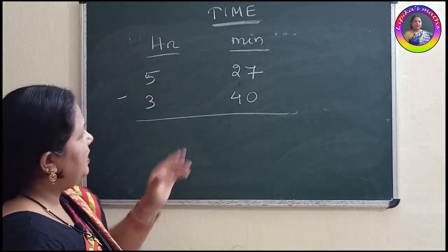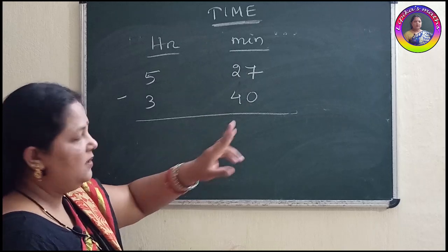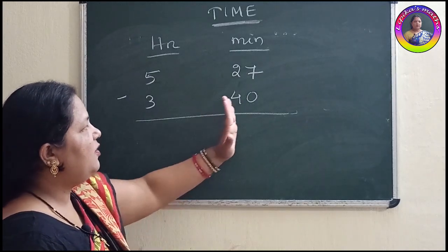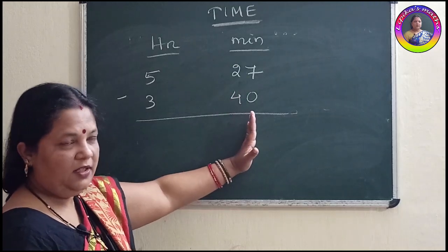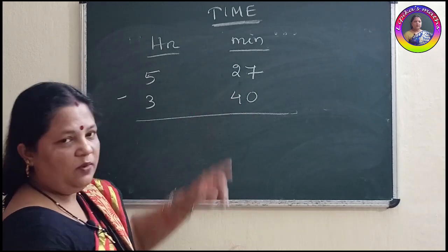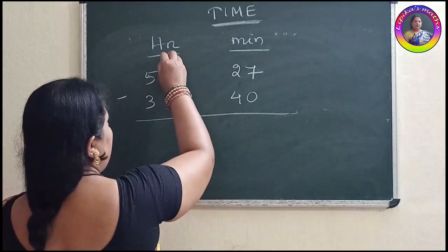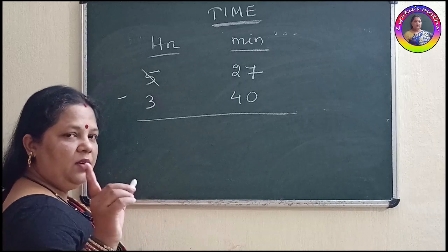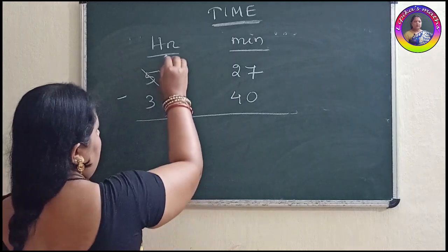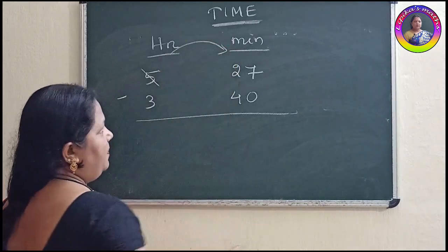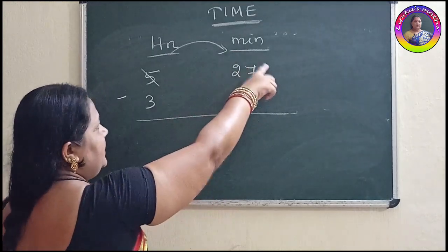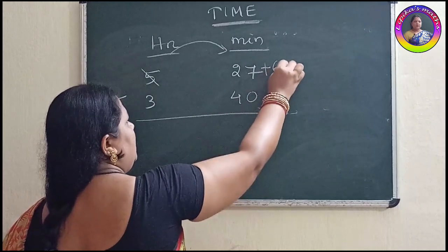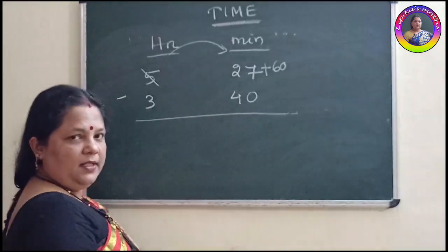Then how to subtract, children? Here the smaller value is there. Here the greater value is there. So what to do here? You cannot follow your normal subtraction. You need to borrow. We need to borrow from your hour place. How much will you borrow? You will borrow 1 hour. Okay. So when it will come to minute part, 1 hour is 60 minutes. So 1 hour when it comes to minute place, it will convert to 60 minutes.